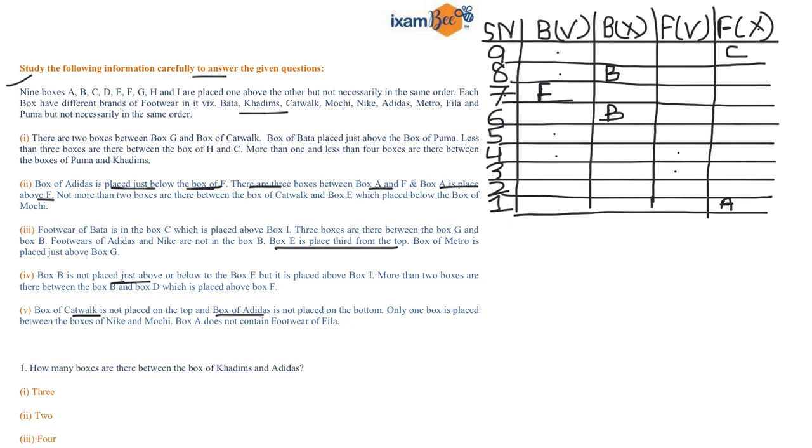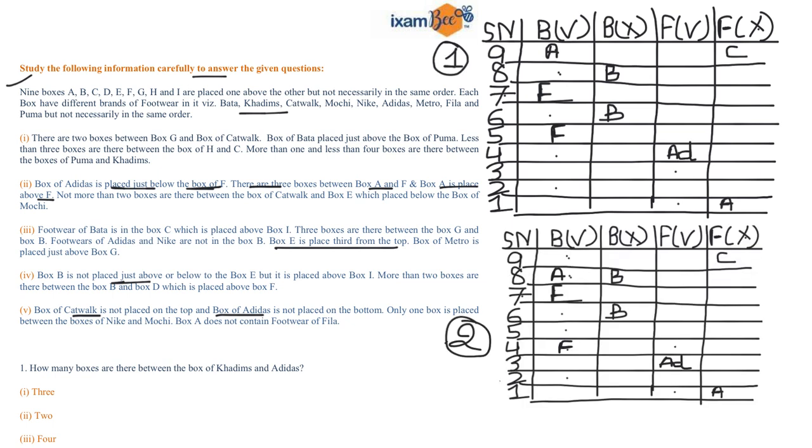Now A cannot be at the 7th position, right? Now if A is at the 6th position, then box F will be at the 2nd position and the box of Adidas is at the 1st position, which is not possible. So there are only two cases. Either I can fix A at the 9th position or I can fix A at the 8th position. So accordingly, I am drawing the two cases. So these are your two cases.